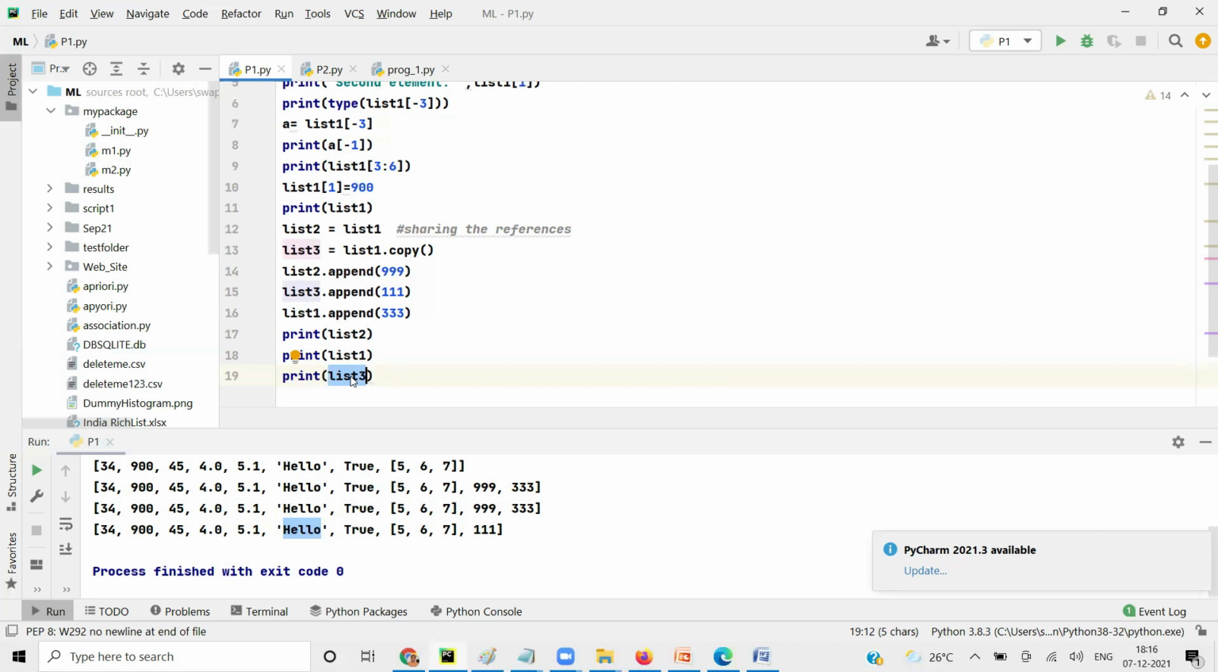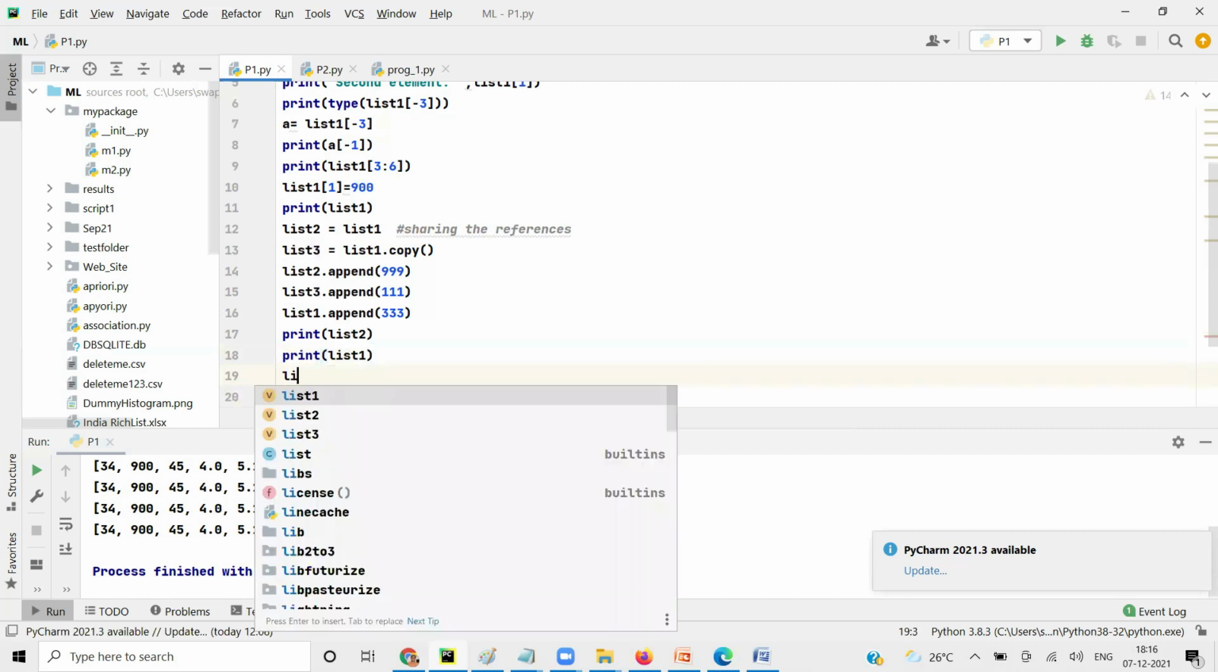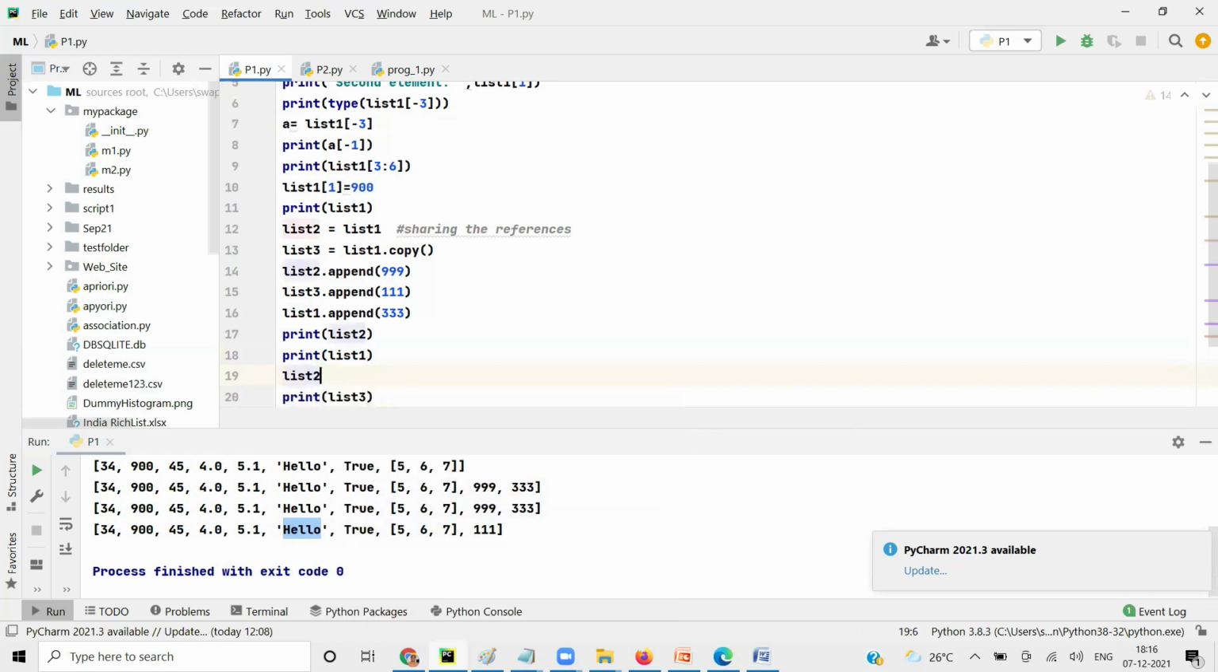Okay, great. Now we have seen the append function, right? Similarly, you can have a function called clear. Clear will delete everything, all the elements. So if I say list 2 dot clear,